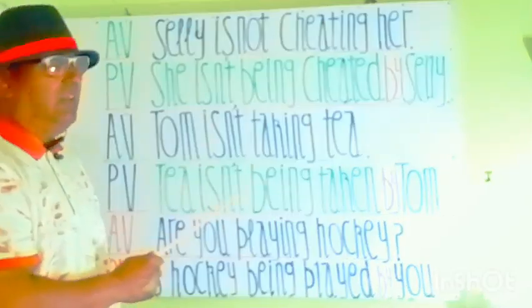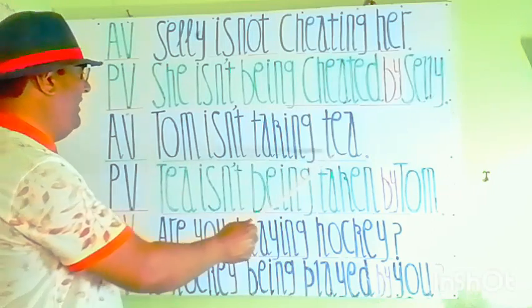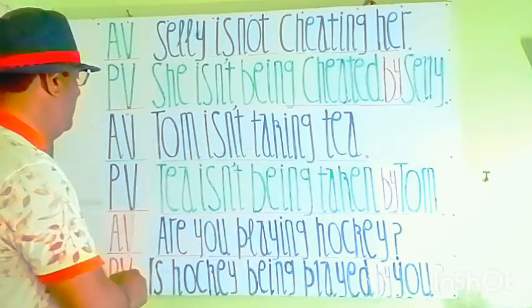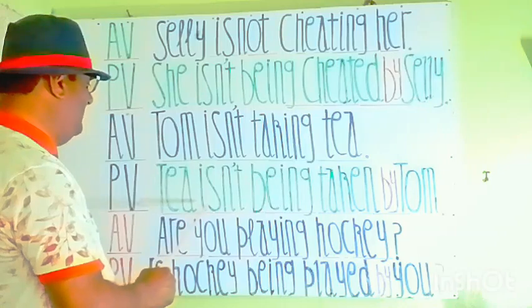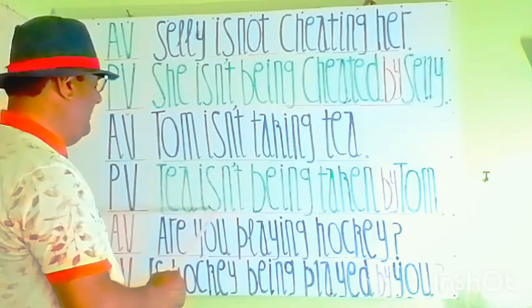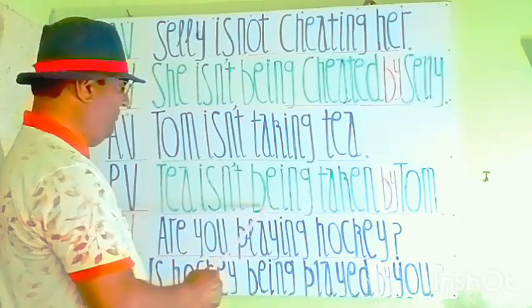Let's see its change by applying the rules. You see, my students, in passive, tea and Tom will replace each other. So you see here in passive voice, tea will stand here as a subject. It's a singular subject, so is is added here. Tea is not, for negative sense. Tea isn't being. Being is for passive continuity.